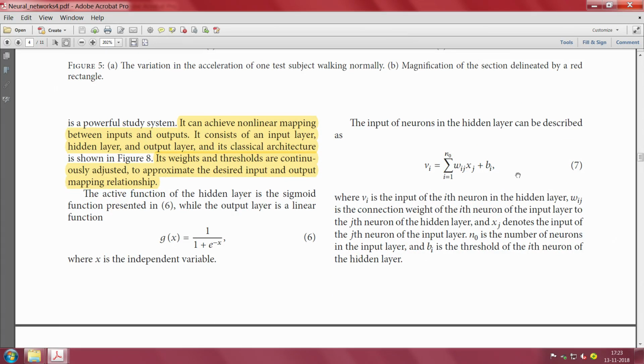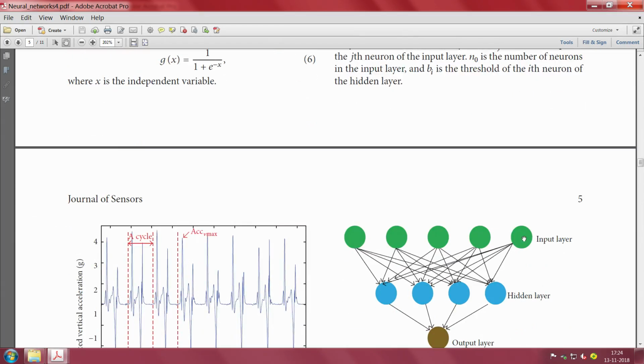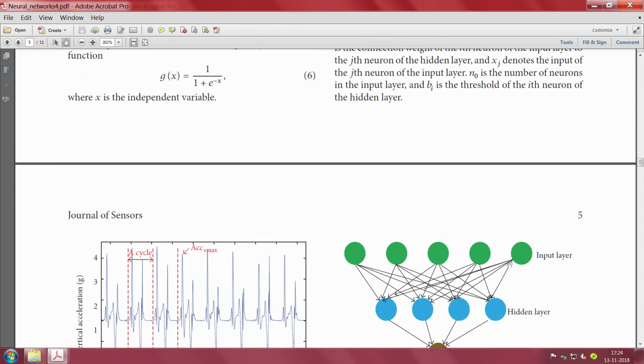So, let us understand this expression: Vi is the summation of Wij xj, with j going from 1 to n naught, plus some Bi. Let us see what this expression means with respect to this picture. What you see here are these green dots, 1, 2, 3, 4, 5, and then the hidden layer with 4 blue dots. Take this line here, this is a weight essentially, and this is another weight, and another weight.